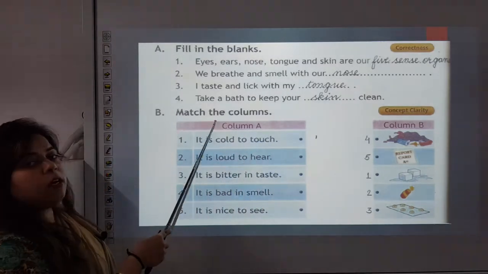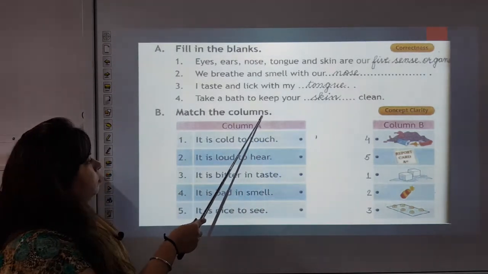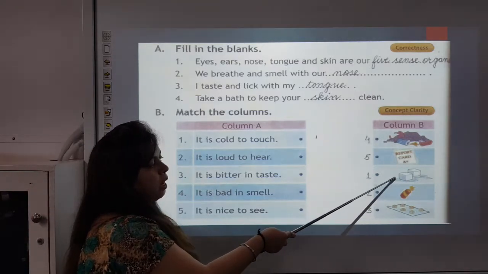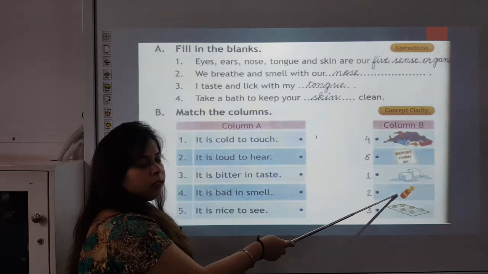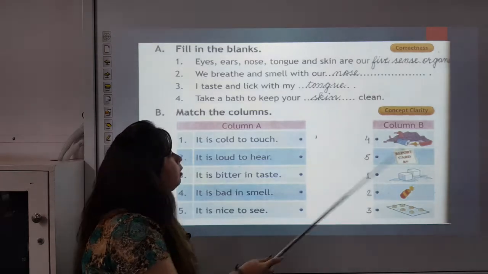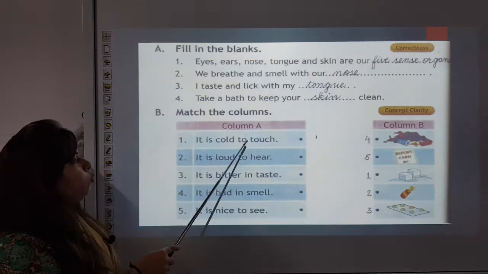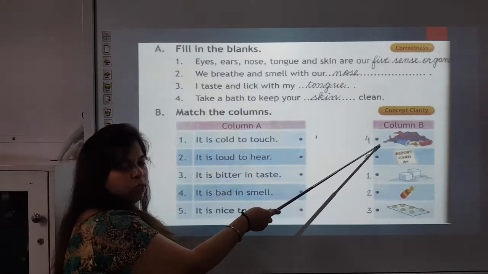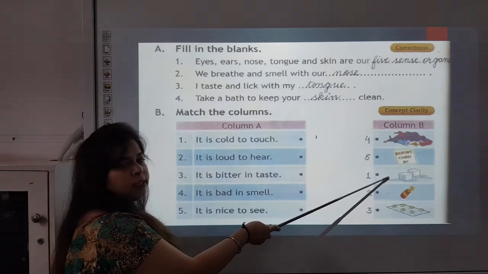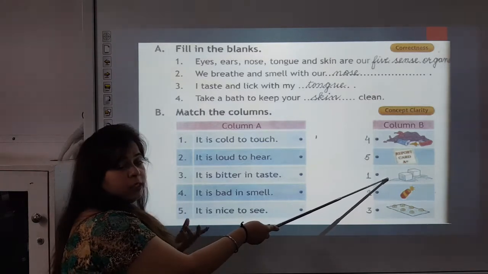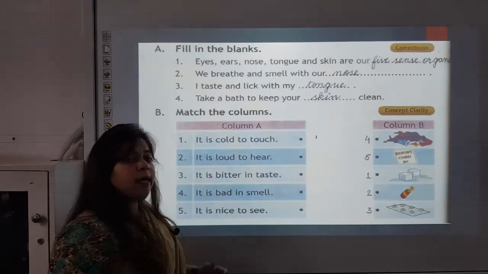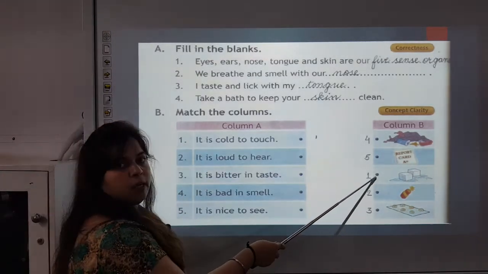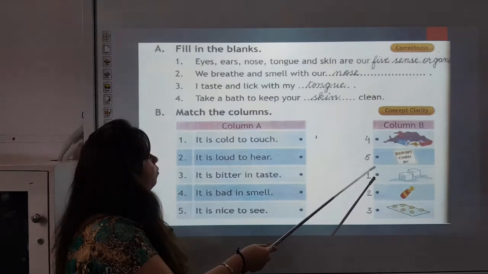Now match the columns. This is garbage, report card, ice cubes, cracker and medicine. Now we will see. It is cold to touch. What is cold to touch? Garbage? Is garbage cold to touch? Report card, ice cubes. What is cold to touch? Ice cubes. And how do you feel? You feel with your skin. So number 1 is ice cubes.